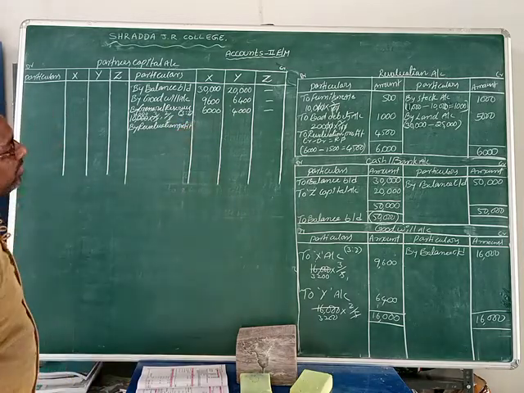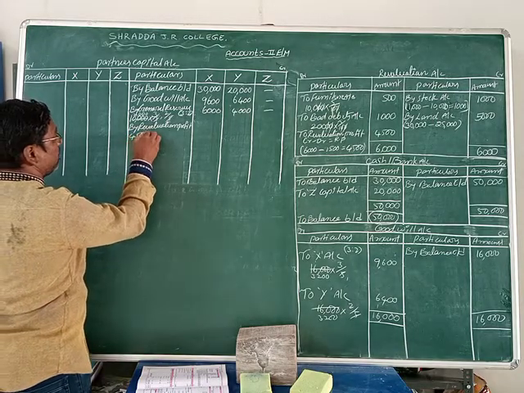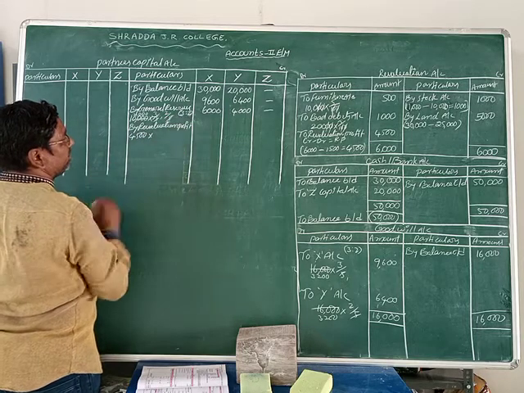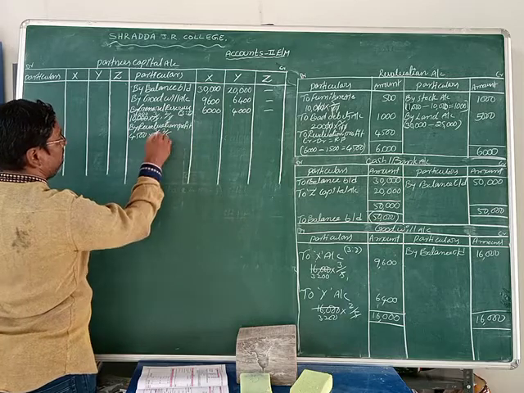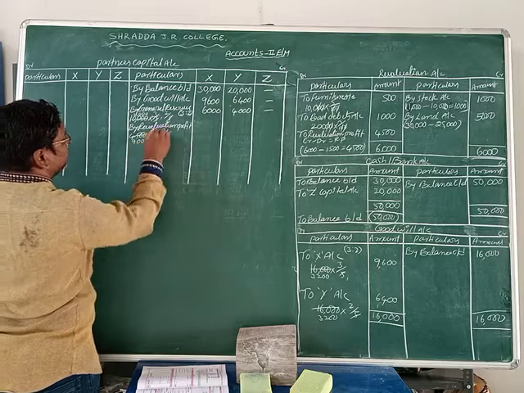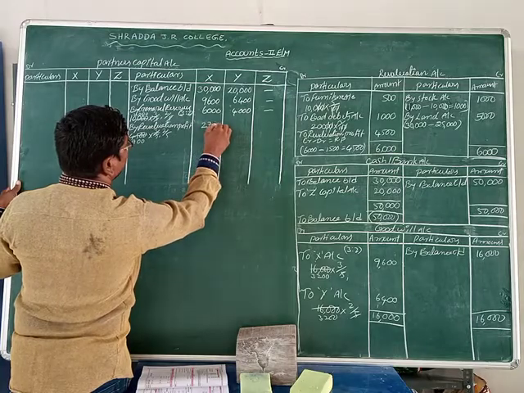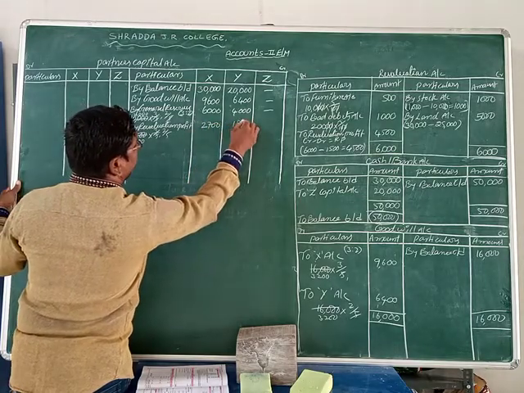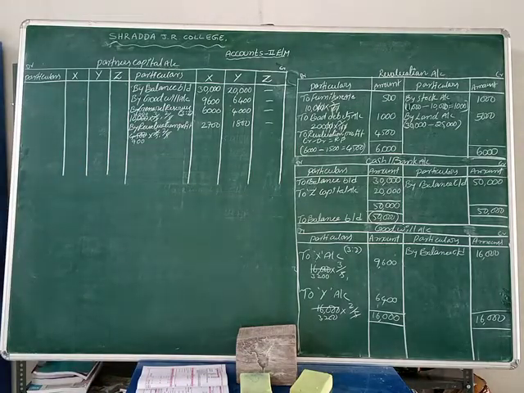What is the revaluation profit? 4,500, in the 3:2 ratio, 3/5 and 2/5. 5 nines are 45, 9 threes are 27, 9 twos are 18. So X has 2,700 revaluation profit and Y has 1,800 rupees.